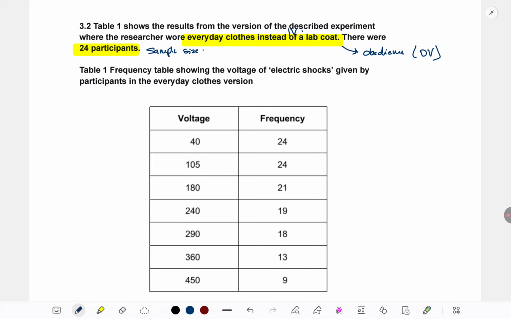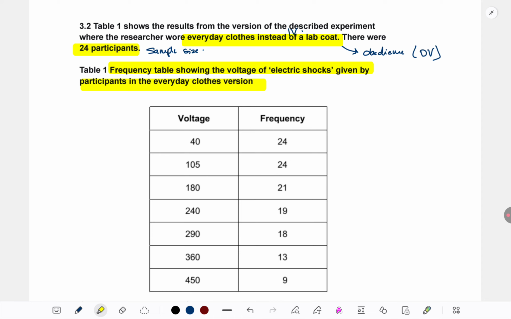Okay, now whenever we come to a table, how should we read? First, we should read the title of the table. This is a very important step. Students just jump to the columns. You won't understand what is in the columns till you read the title. Never be in haste in the paper. Once students are told 1 mark is 1 minute, they just keep on skimming through the paper. They skim over details like the title. You have to read it carefully. Everything written on the paper carries meaning. So make sure you're reading properly.